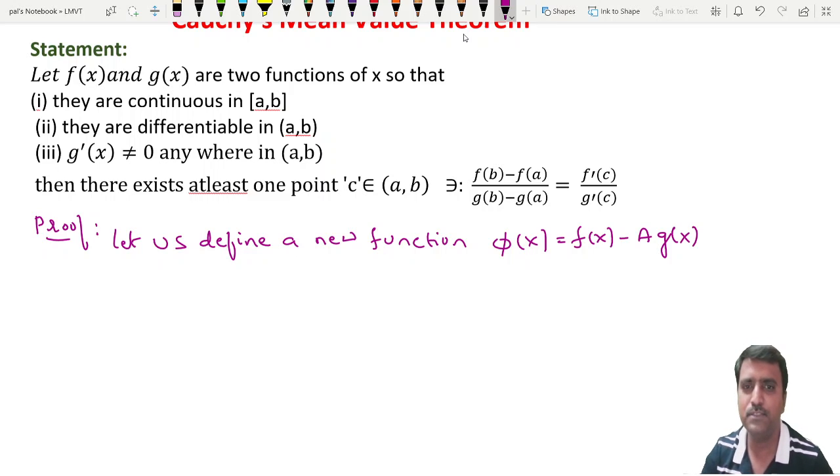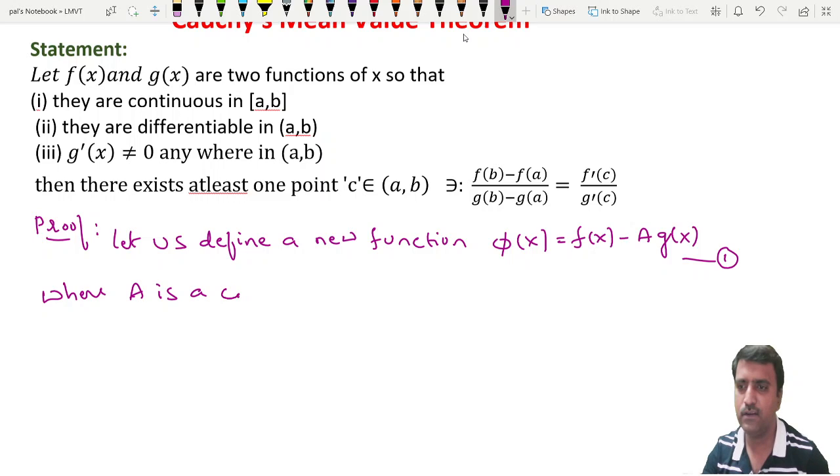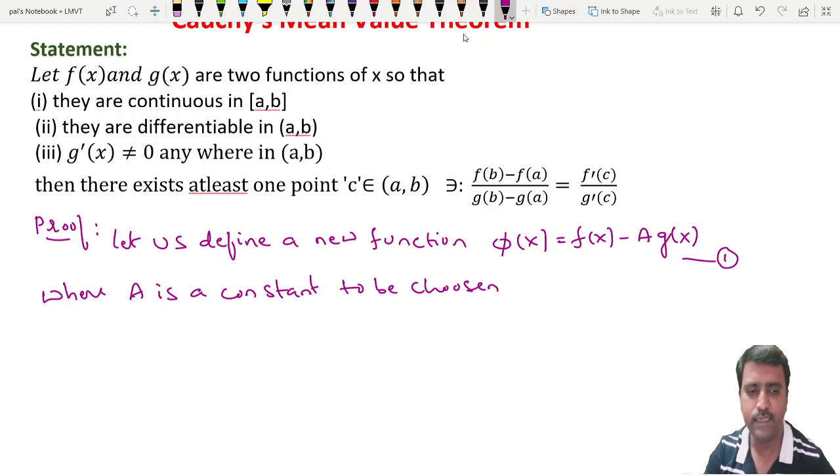We will choose later what the constant should be. You take this expression, this equation is 1, where a is a constant to be chosen suitably later.